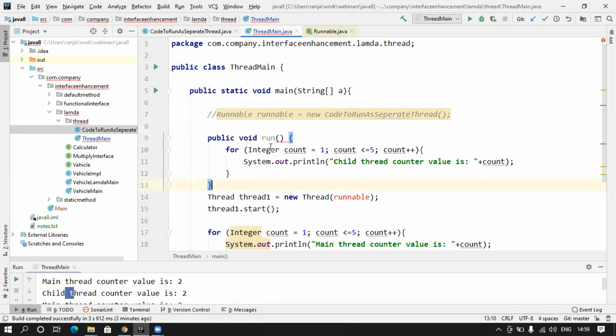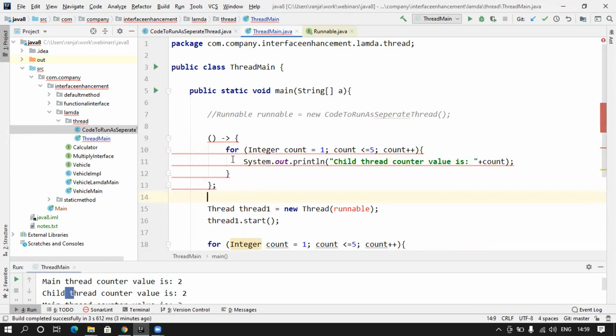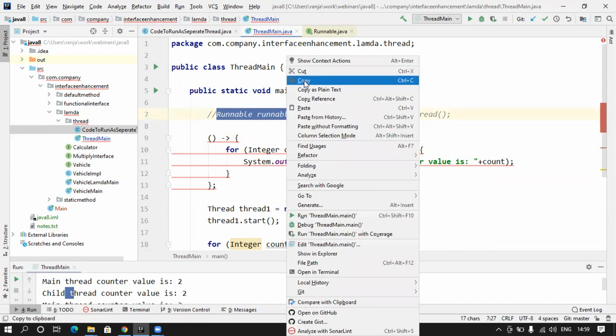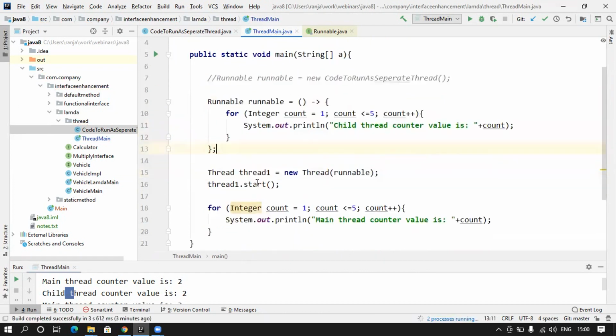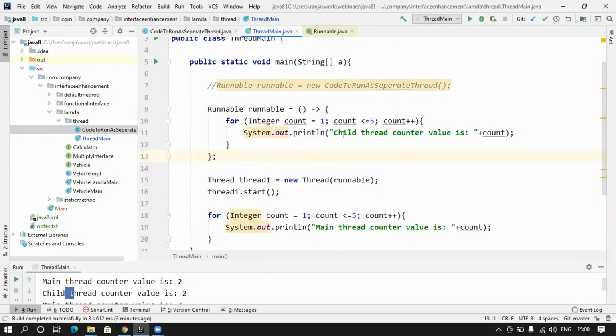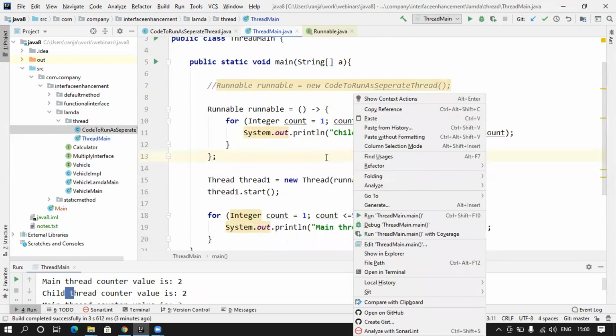And as per the rules, we will remove the access modifier, we will remove the return type, we will remove the method name. We will put an arrow in between the declaration, and we will have to put a semicolon because it's multi-line code. And now this has to be held. Somebody should hold it. Who should hold it? Of course, the functional interface should hold it, because it is its responsibility. So now if you run this code, it is going to run exactly the same way. There is no difference at all.